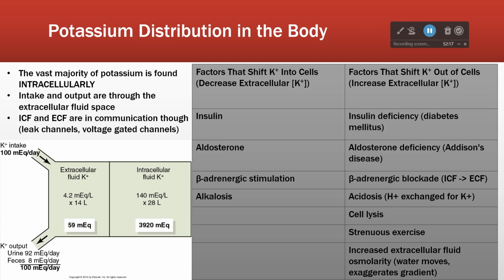This one's a little different than the others. There's no matching one. If you break open a bunch of cells, you're going to increase the potassium concentration of the extracellular fluid, right? Because of this relationship. Strenuous exercise. This isn't exactly cell lysis, but when we challenge cells, they do tend to leak out potassium. So if you have a lot of tissues that are busy for a long time, we will see an increase in extracellular potassium. And then anything that causes an increase in extracellular fluid osmolarity, okay, that tends to increase extracellular potassium too.